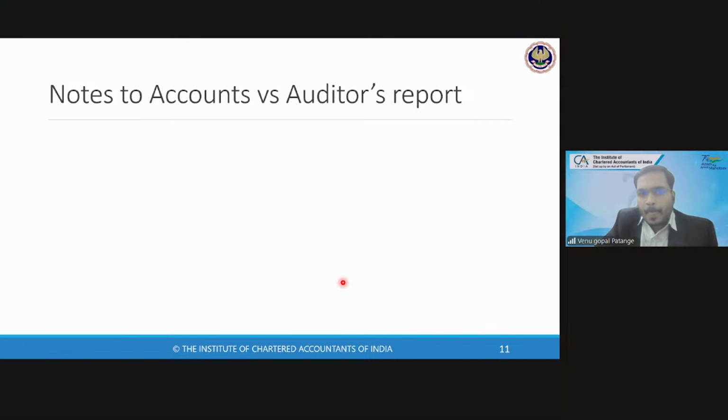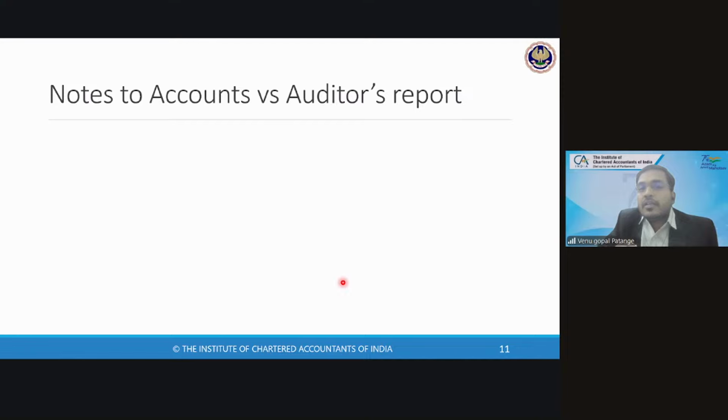Sir, he has to give a modified opinion, and the basis for modified opinion also he has to provide in the report. Correct. He has to give the opinion, he has to give the basis for opinion, and most importantly, this opinion and basis for opinion is the auditor's independent viewpoint. Management has made the mistake. Management is also mentioning in the notes that they have made the mistake.